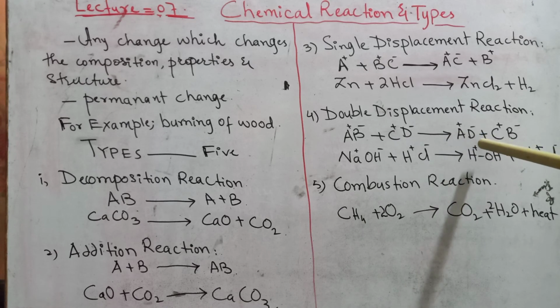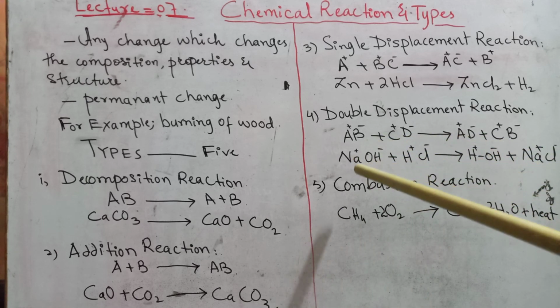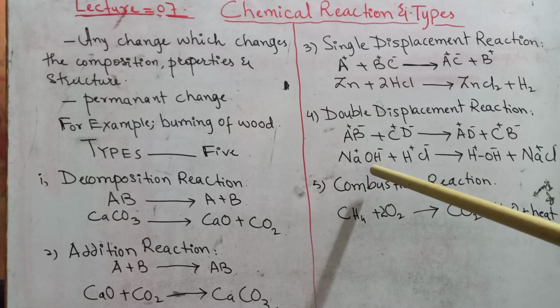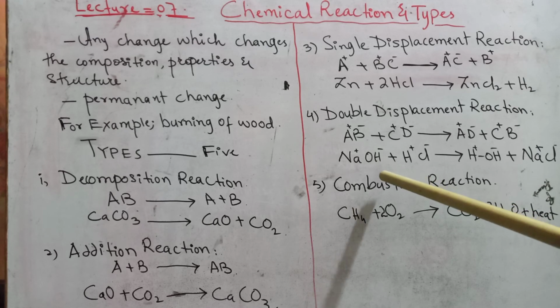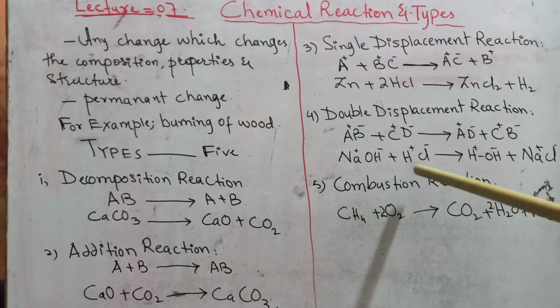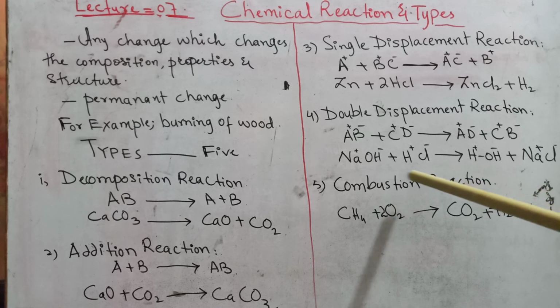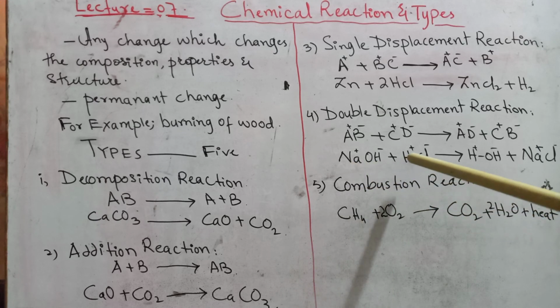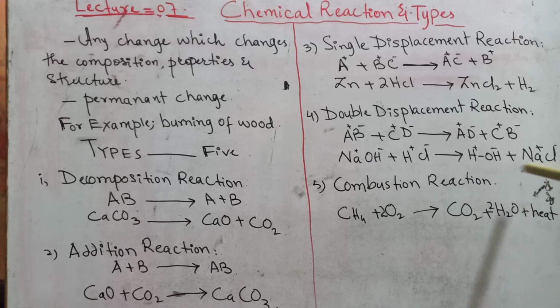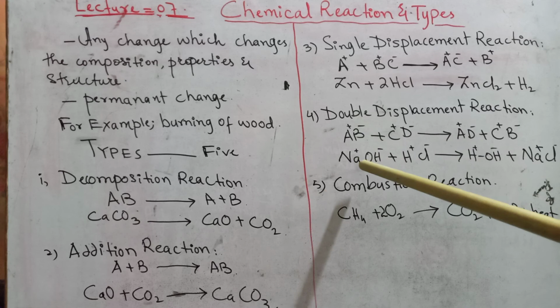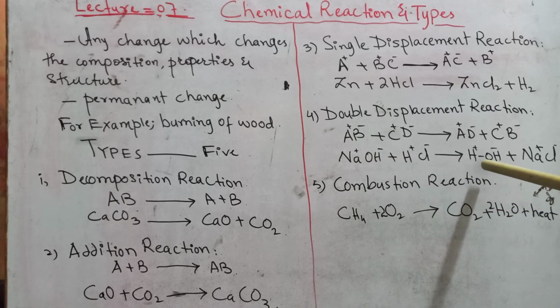to form the new compounds. As you can see in the example, two compounds are there, sodium hydroxide and hydrochloric acid. Sodium is positively charged and this is the hydroxyl ion, which is negatively charged. In hydrochloric acid we have hydrogen, which is positively charged, and chlorine, which is negatively charged. Now this sodium will replace this hydrogen to form sodium chloride, and this hydrogen will be replaced by the sodium and it will form water, as you can see there.